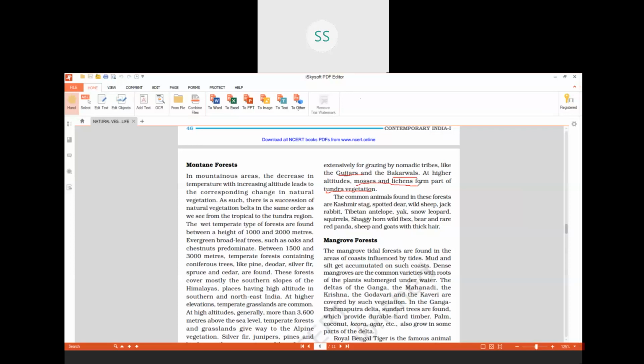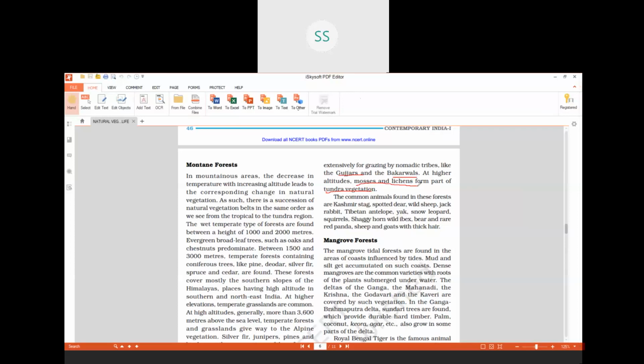In the lower hills of the Himalayas, especially in the southern part of the Himalayas, we find wet temperate and temperate forests. As we go higher, we also see alpine vegetation. Further higher, we see alpine grasslands, and at very high altitude, we see tundra vegetation also.